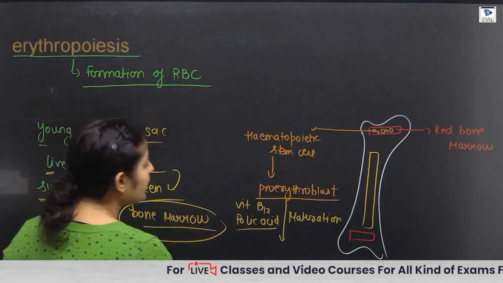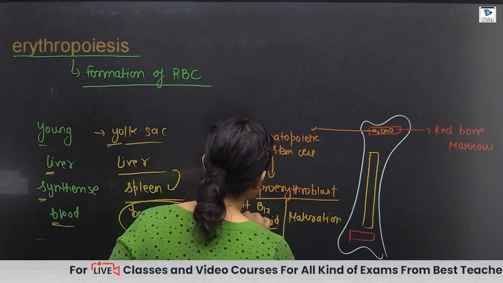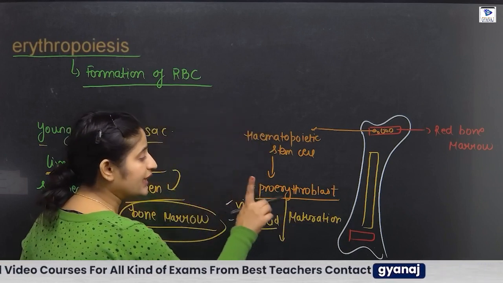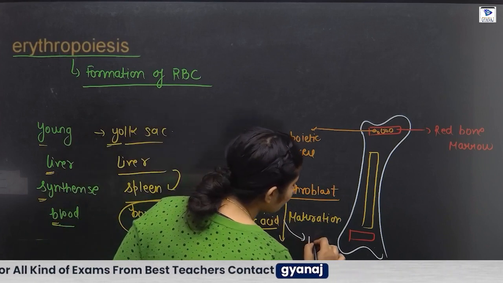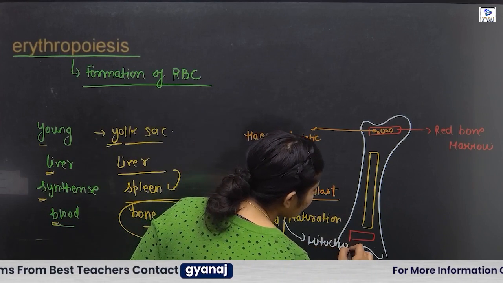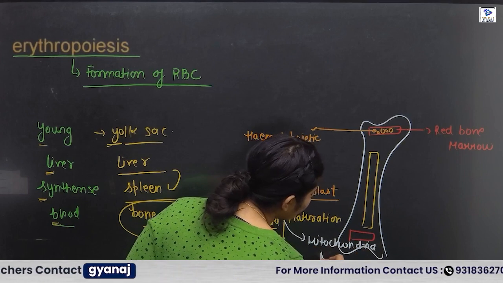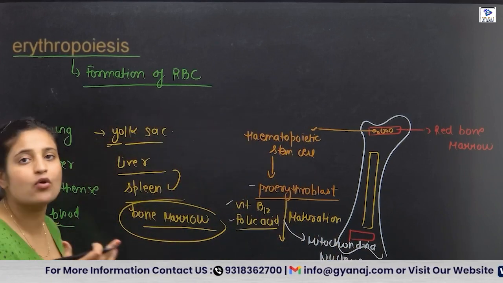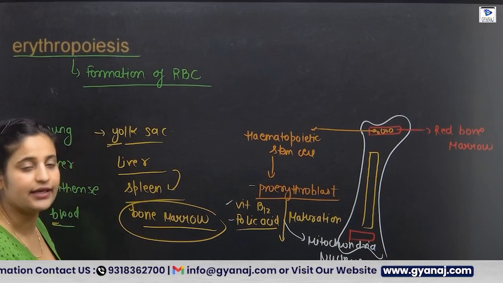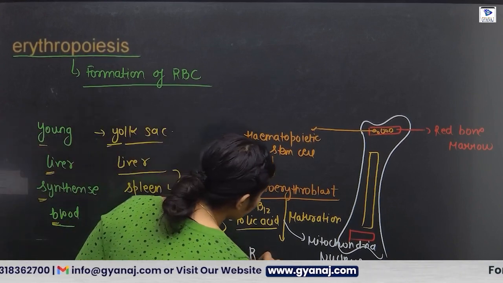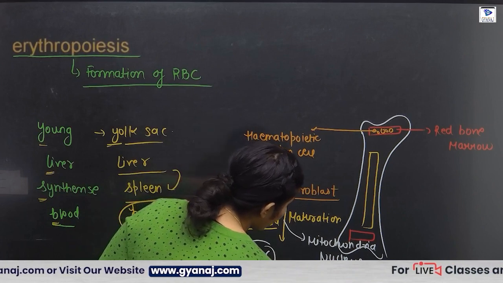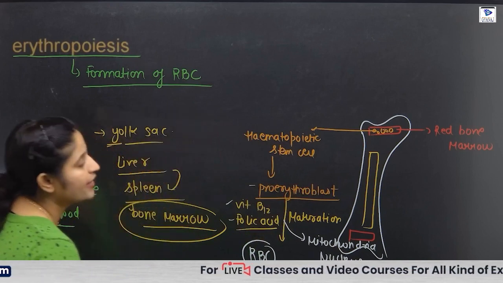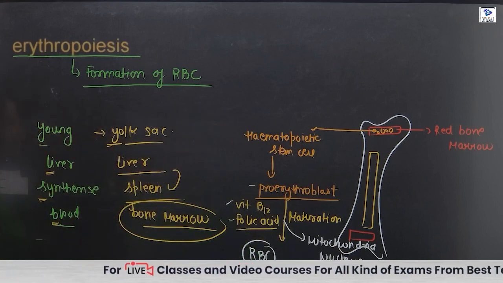So during maturation these two things are required for the proerythroblast, and during that time they lose their mitochondria and the nucleus, because they contain hemoglobin, so they require space inside. Then they become the fully functional RBC, which has the protein pigment hemoglobin. Okay, that's how RBC mature.